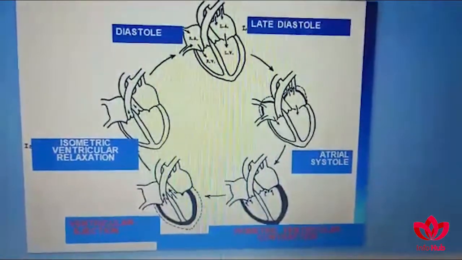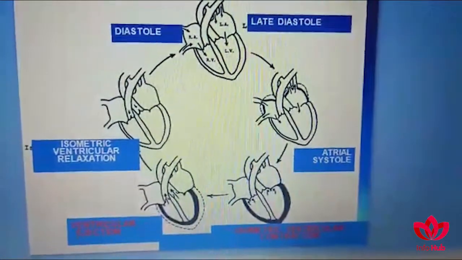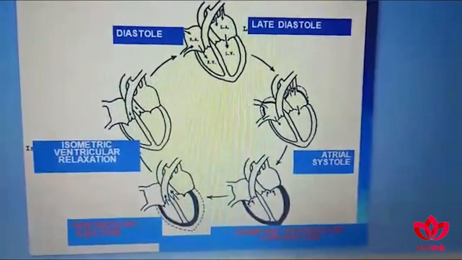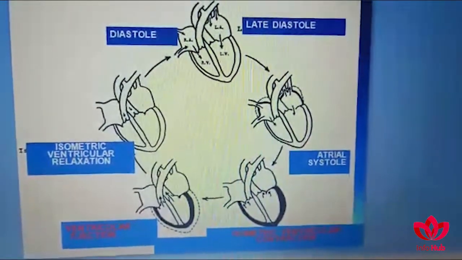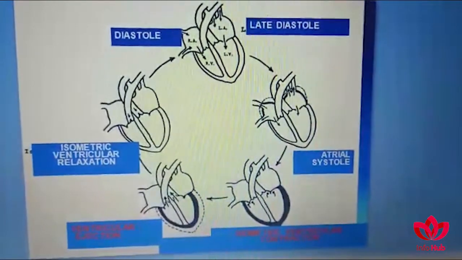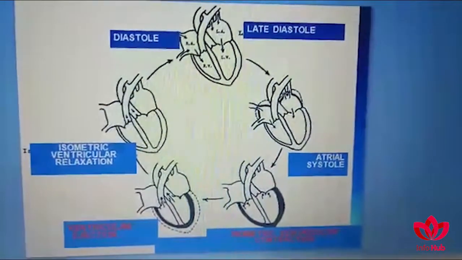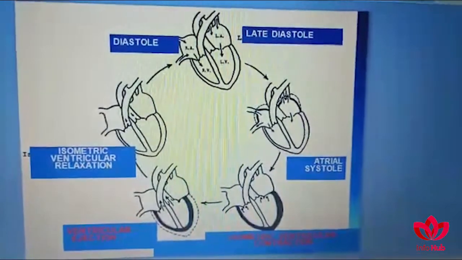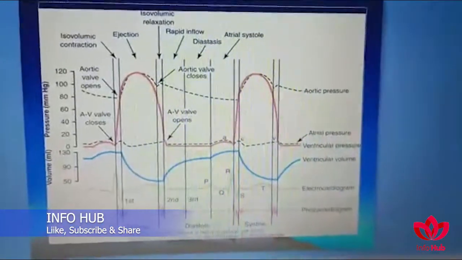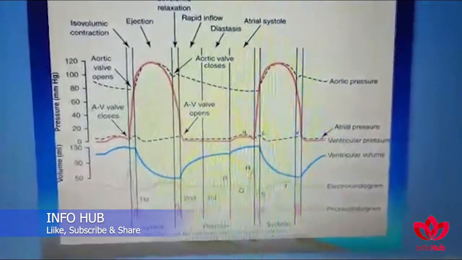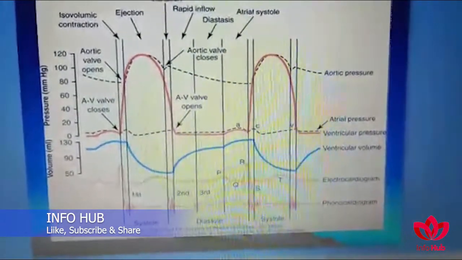So these are the different phases of cardiac cycle. Basically, the cardiac cycle comprises of systole and diastole. And for the purpose of understanding, the diastole is further divided into first, second, and third third of the cardiac cycle. Here in this diagram, you can see the systolic and diastolic phase.